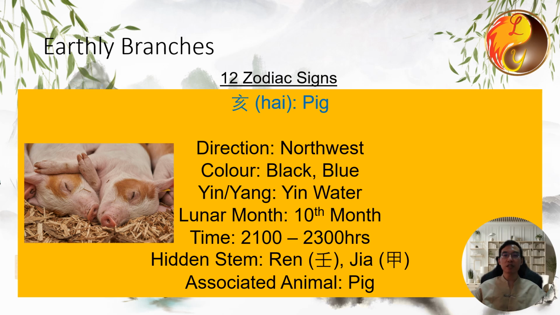Among the 12 earthly branches, there are 4 that are particularly special because they all belong to the element of earth. These are Chen, Wei, Xu, and Chou. They are also referred to as the 4 seasons earth. Let's take a closer look at this 4 seasons earth.